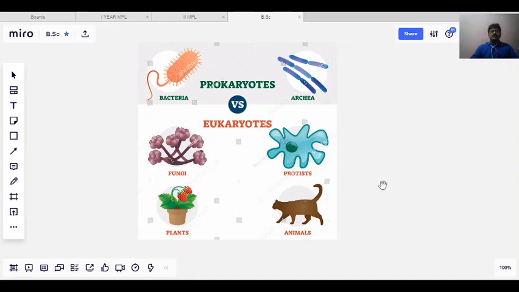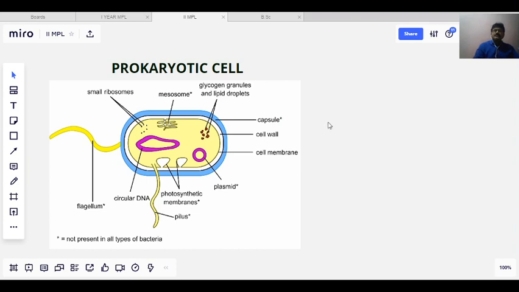Let me discuss the prokaryotic cells first, later the eukaryotic cells, then we discuss all the differences between these two. The bacteria and archaea are made up of prokaryotic cells, whereas all other organisms are made up of eukaryotic cells.